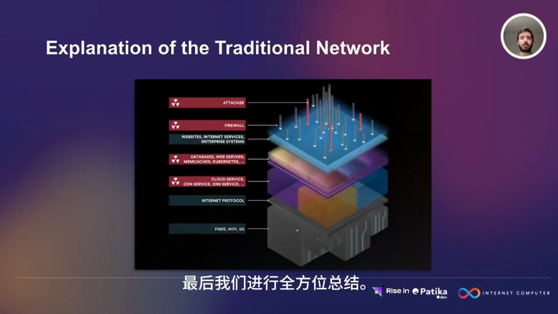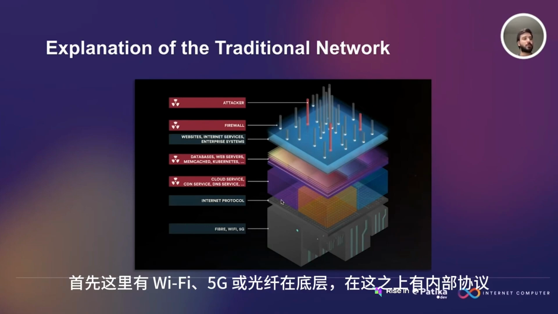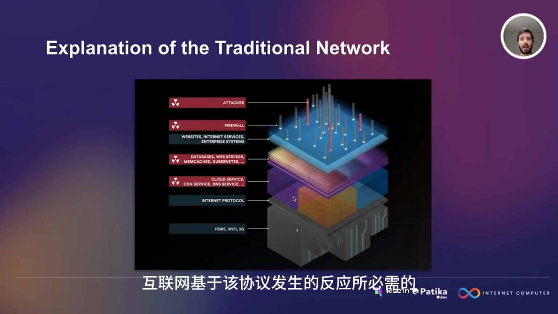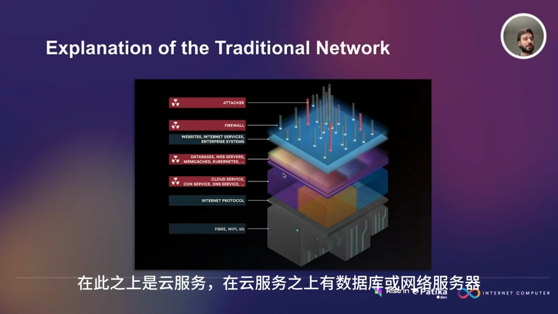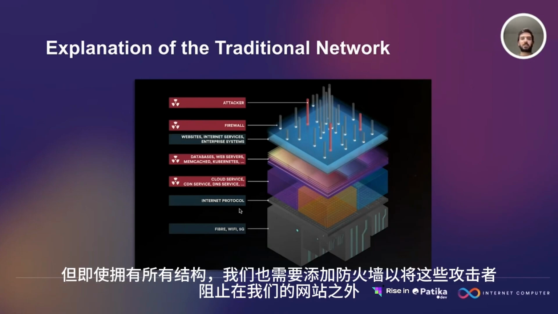So let's start with the explanation of the traditional network. Here in this example, as you can see, first we have our Wi-Fi, 5G or fiber ground. On top of it, we have the Internet Protocol that is necessary, because every action on the internet happens based on this protocol. And on top of it, we have the cloud services. And on top of the cloud services, we have the databases or web servers. And only after that, we have our websites. But even after all these structures, we need to add the firewall to keep attackers outside of our website.